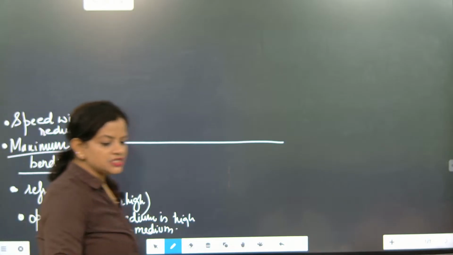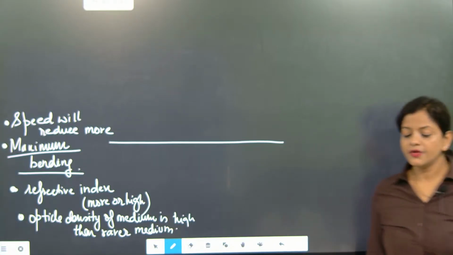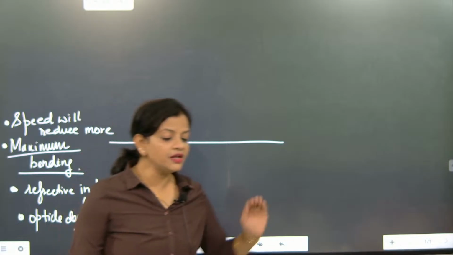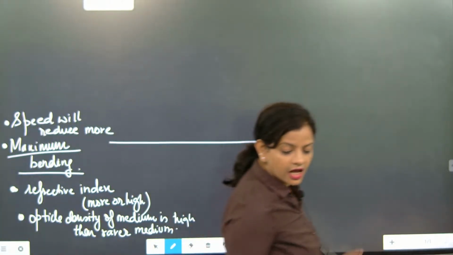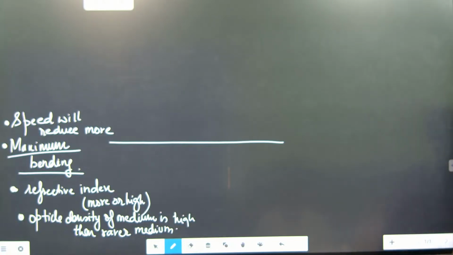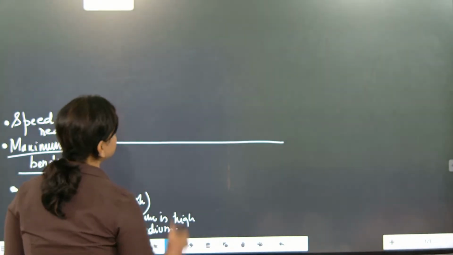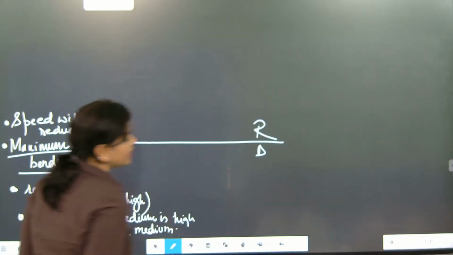Understood? So these are some of the most important parts. Speed will reduce, or speed will increase more. Both can happen. But in the first part we are discussing when the speed will reduce drastically. Understood? Then bending will be maximum. Now we are talking about a rarer medium and a denser medium.